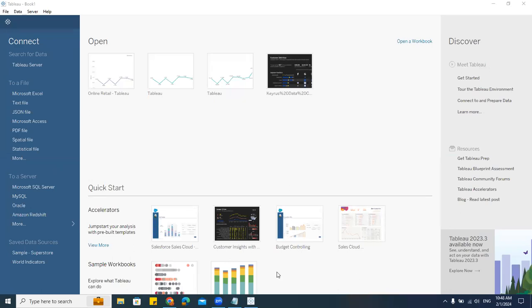We have some examples here, the recently opened files, and here you can see some tutorials. You can go here and check all the references. And you can see some resources. Suppose you want to work on some other application, say examples, you can go and check here. Understood? Everything is similar to our Power BI.